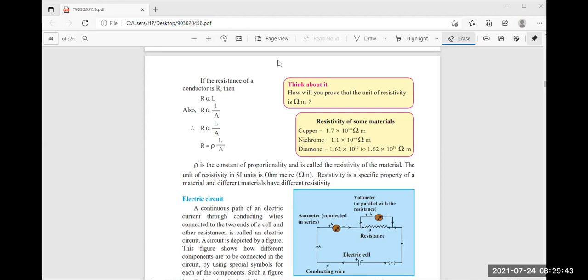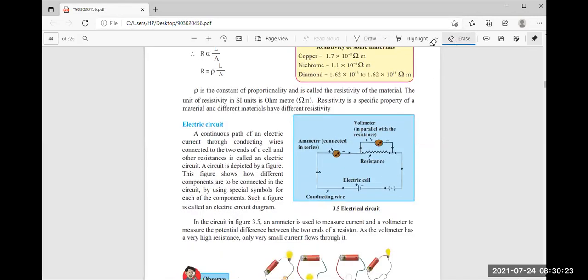So everybody said nichrome, but you have forgotten one very important thing: here it is 10 raised to minus. Now tell me, which is bigger: 10 raised to minus 7, or 10 raised to minus 8, or minus 6? 10 raised to minus 6. Then which has the low resistivity? Copper. Understood? Yes, sir. This is the copper wire we are using in our electric cables and home appliances. Got it? What is the reason behind it? This is an important chart.